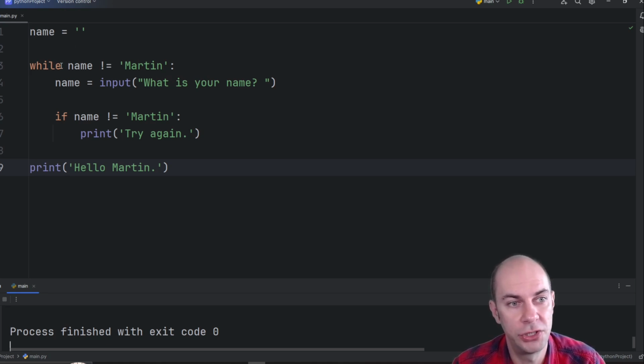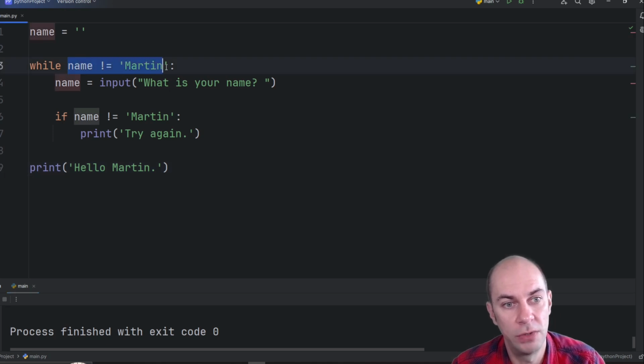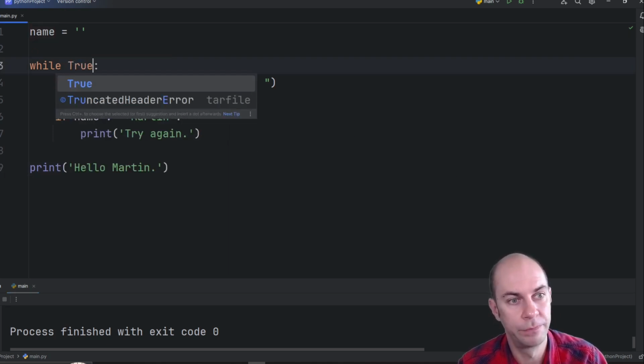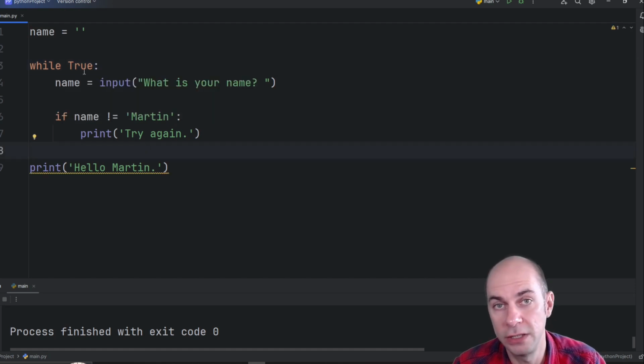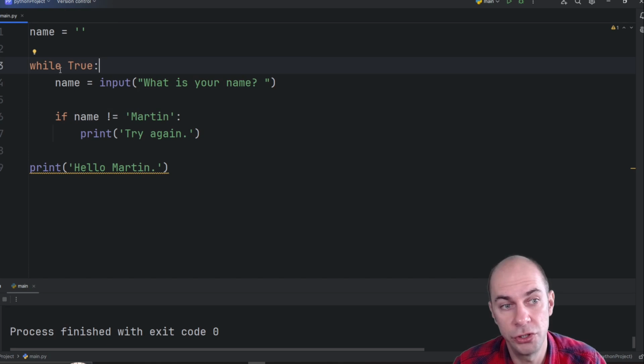We can also achieve it via what's known as a while true loop. So remember, the second bit here after the while has to be a Boolean expression that will evaluate to either true or false. Well, true is always true. So a while true loop is a permanent loop. So we are going to actually stay within the loop forever unless we use something like a break statement, which we covered in a prior video. So let's see how we could use this, so to speak, eternal loop to do the same job.